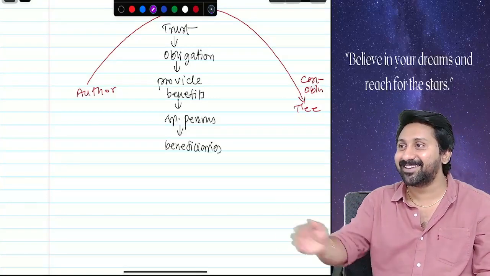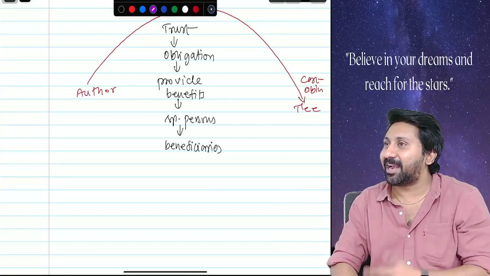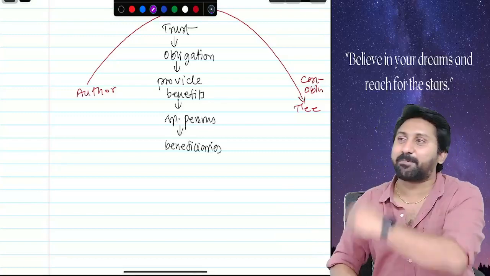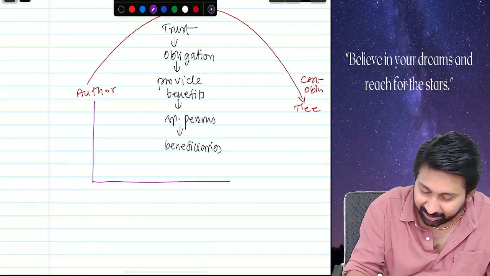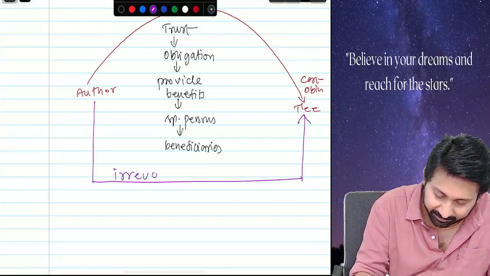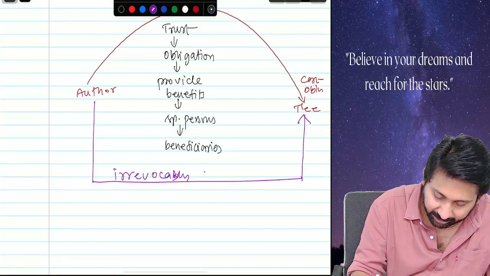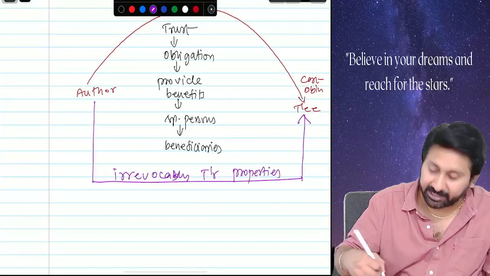Then why are you living? So he immediately said, okay, you are writing in the name of a trustee, so right, I will provide the benefits. This author will irrevocably transfer properties in the name of trustee.